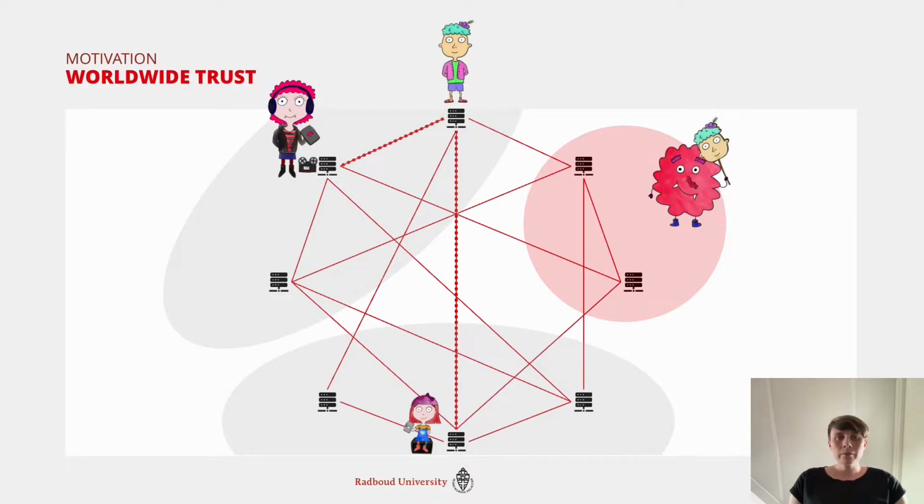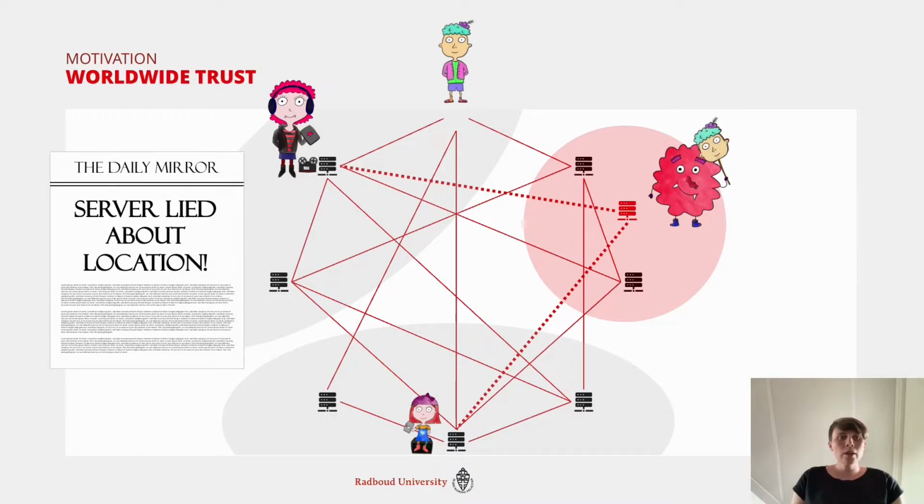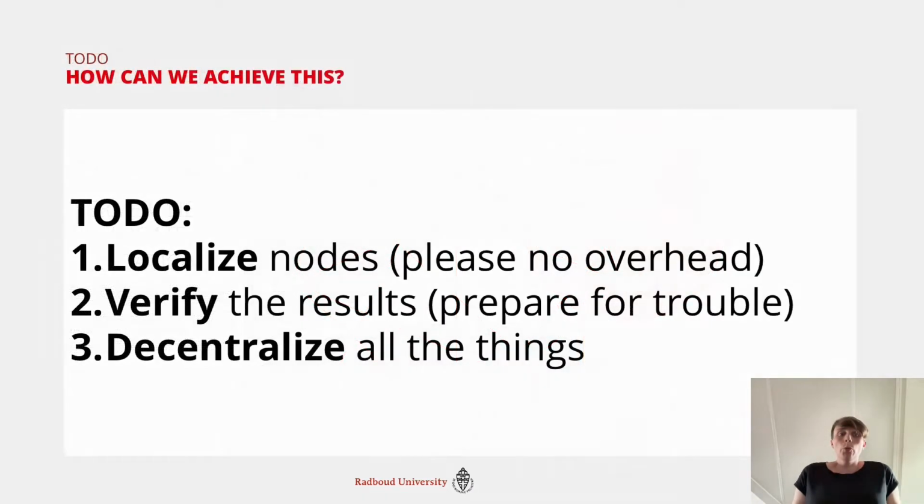The problem is, what about nodes that are not really where they claim to be? So what about nodes that claim to be in a trusted area of the network, but actually are in the untrusted one? That's a problem. So we have servers that lie about their locations, and we have a network that we can't really trust. And that is an actual problem in real world systems. And we want to solve that.